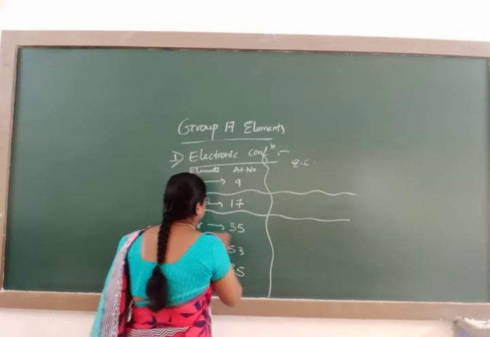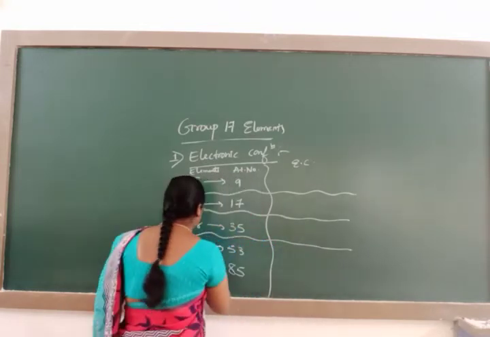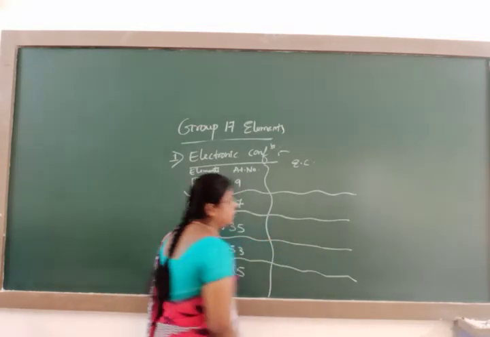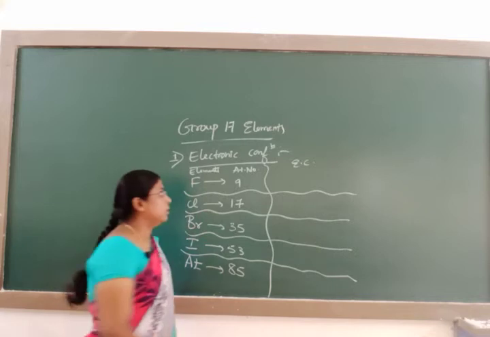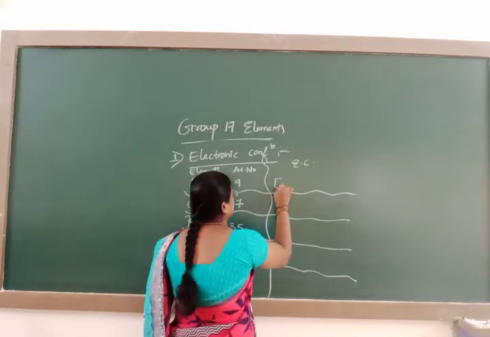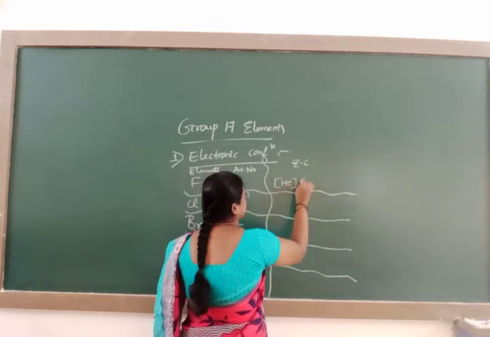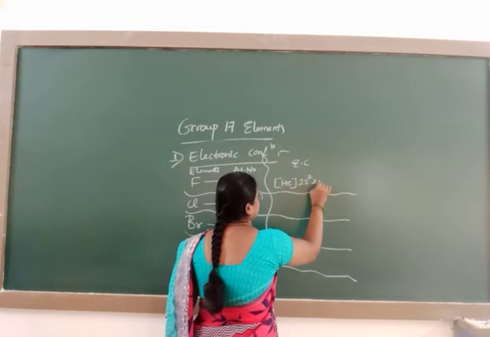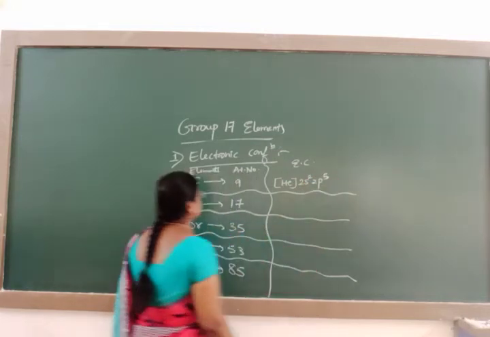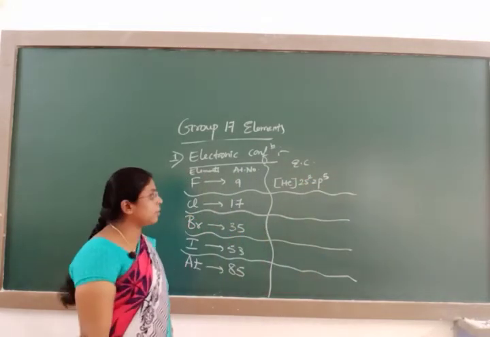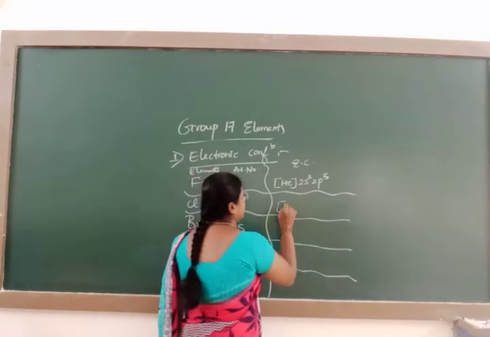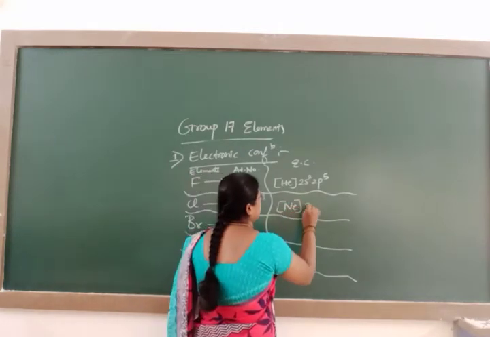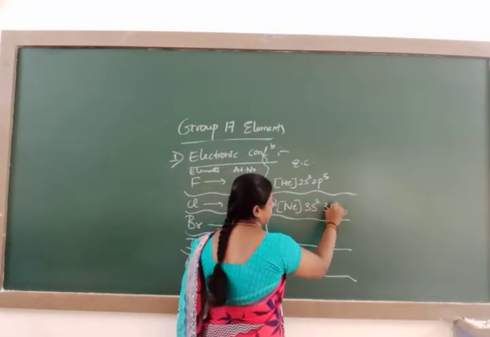We can write the electronic configuration with respect to noble gas elements. With respect to helium, it is 2s2 2p5 for fluorine. For chlorine it is neon 3s2 3p5.